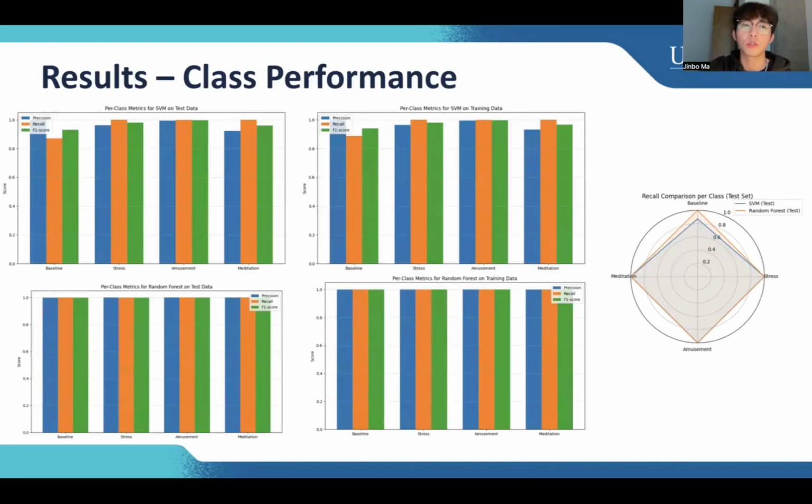Next, I'm going to show you the classification performance. On this slide, I have four pictures. These two show the SVM test data and training data. These two show the random forest test data and training data. As we can see, for SVM, it does a little badly on the baseline, because as you can see, the precision, recall, and F1 score for the baseline are not very high.